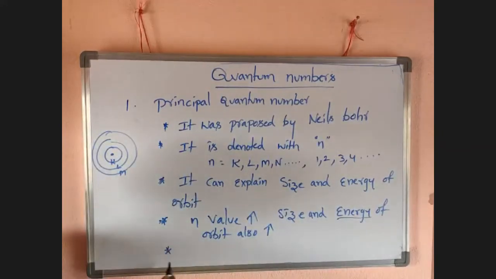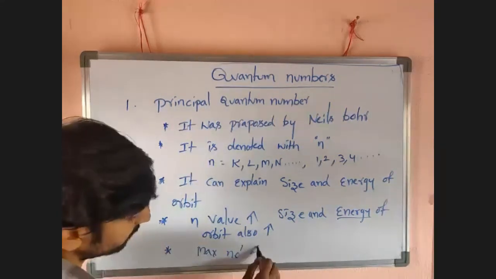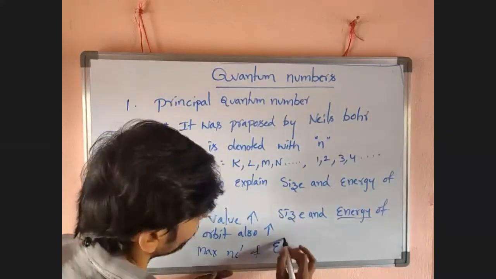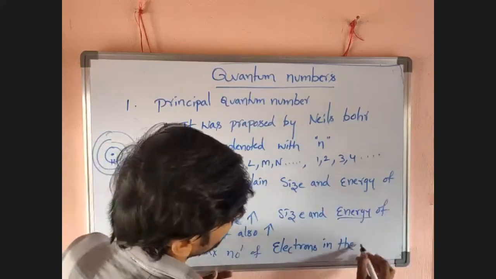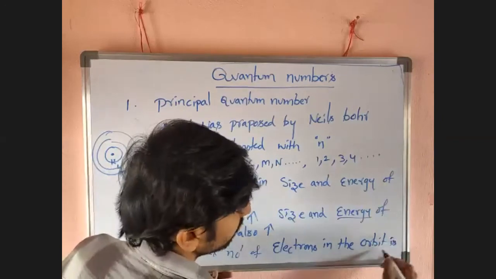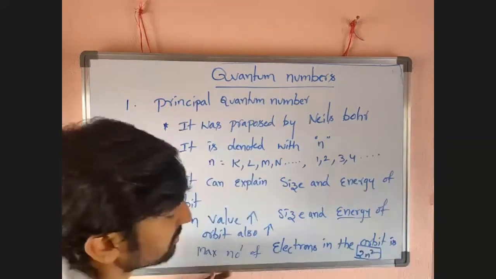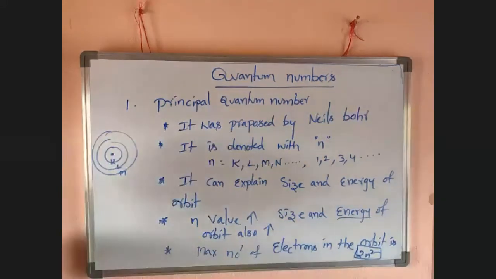Now the maximum number of electrons in the orbit is 2n square. Maximum number of electrons in the orbit depends on 2n square. n is the orbit number. For example, if I take the M shell, M orbit.